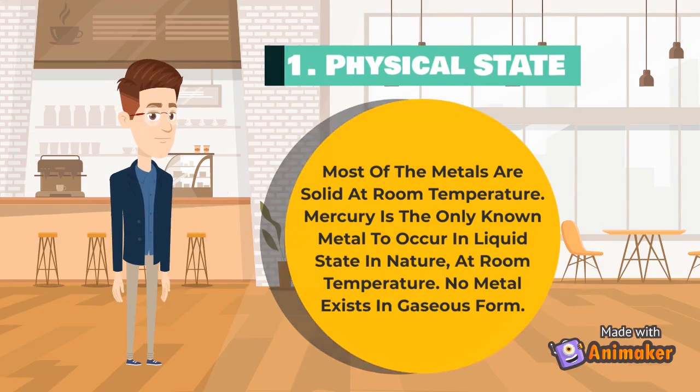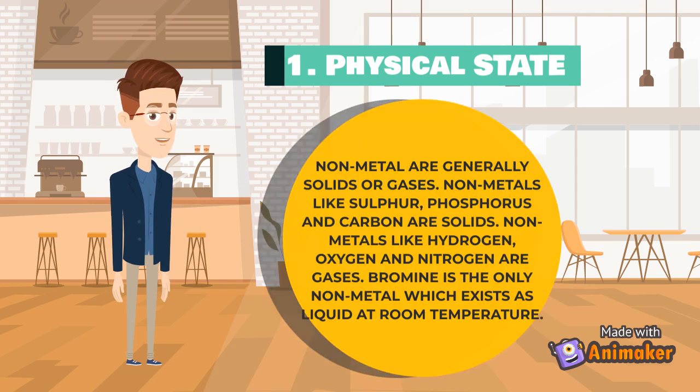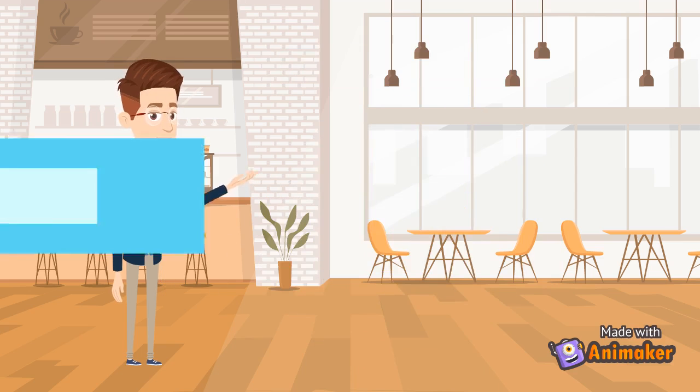Physical state. Most of the metals are solid at room temperature. Mercury is the only known metal to occur in liquid state in nature, at room temperature. No metal exists in gaseous form. Non-metals are generally solids or gases. Non-metals like sulfur, phosphorus and carbon are solids. Non-metals like hydrogen, oxygen and nitrogen are gases. Bromine is the only non-metal which exists as liquid at room temperature.